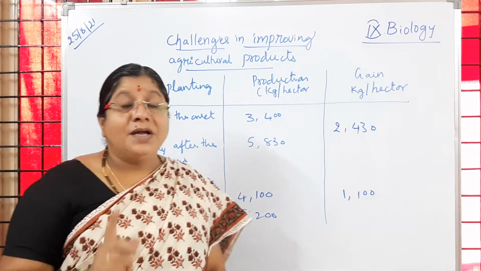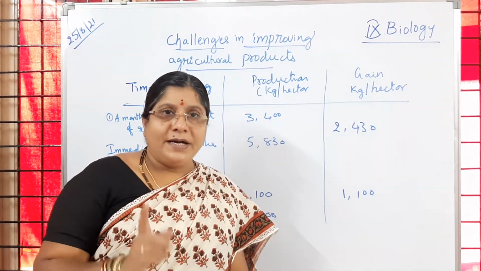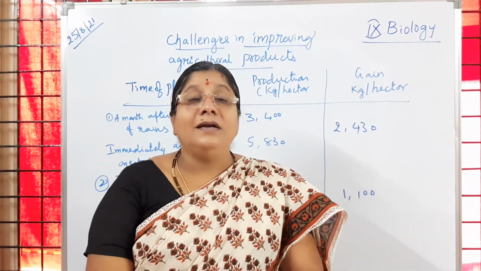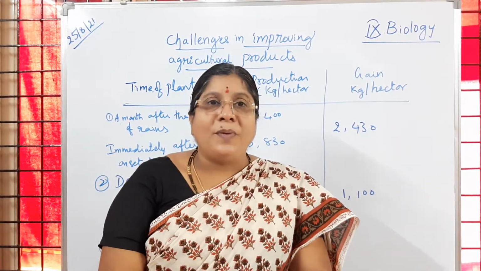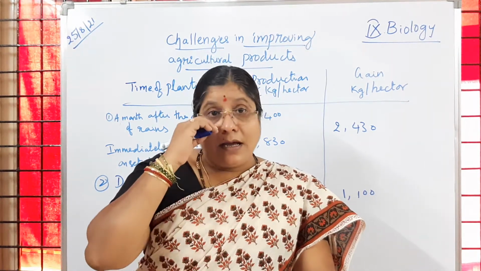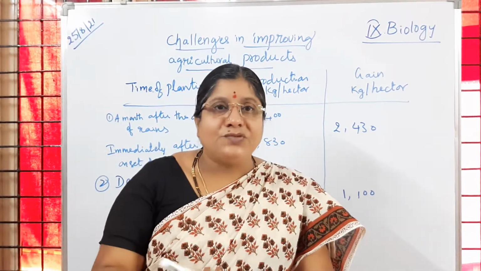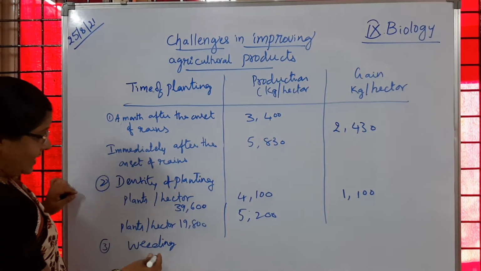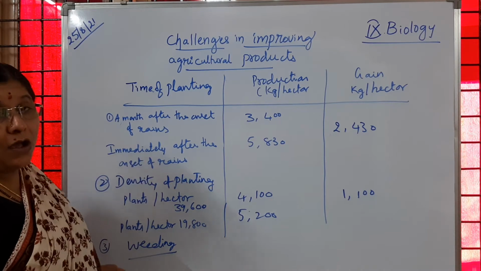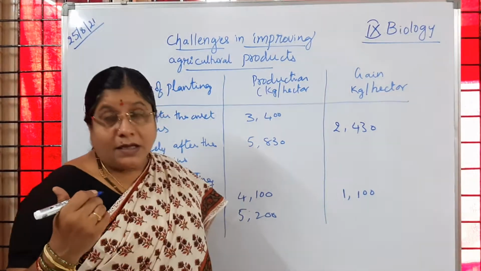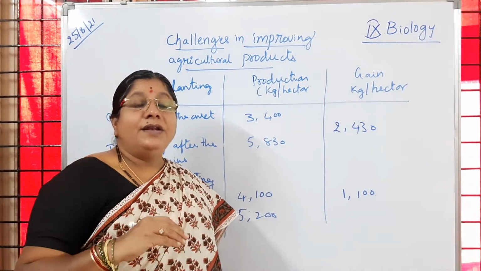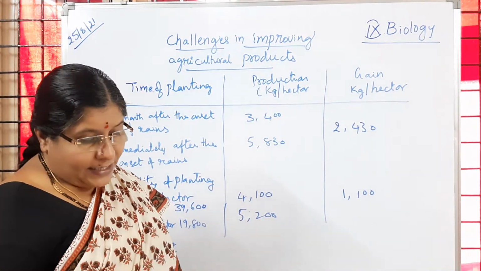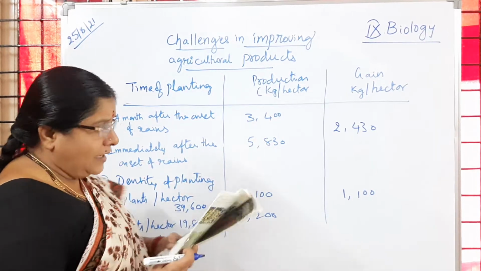We have to remove the weeds. So weeds are unwanted plants which are seen along with the crop plants, and they compete with the crop plants for the nutrients, space, and water that we provide. So here, when weeding is done once in a year, what kind of gain are we going to get, and when we do weeding twice in a year, what will happen? That we will see.